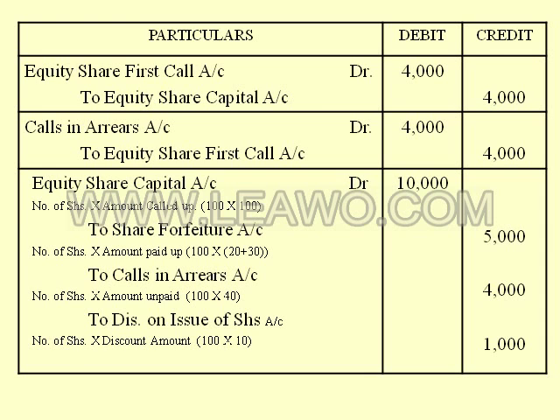To calls in arrears the amount that he didn't pay, 40 rupees per share, rupees 4,000, and to discount on issue of shares account, the 10 rupee discount which was earlier debited now needs to be cancelled, and therefore it is credited rupees 1,000.